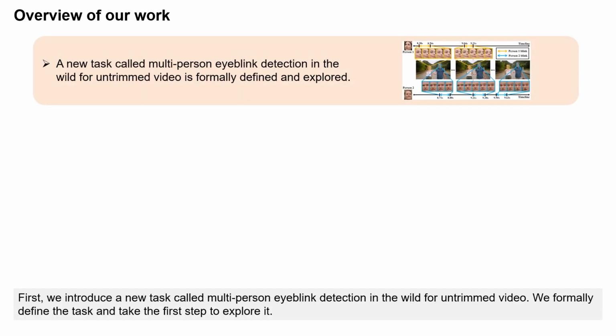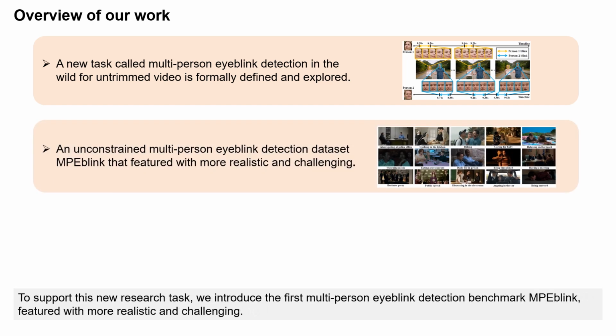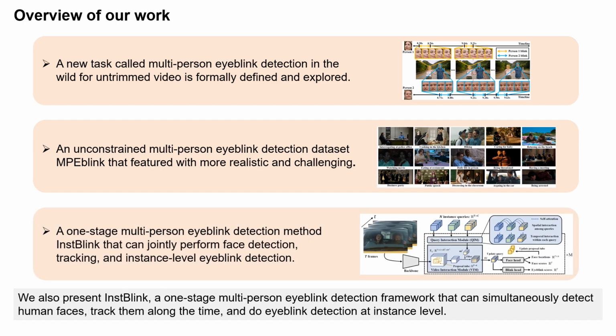Now we will briefly summarize our contributions before going deeper. First, we introduce a new task called multi-person eyeblink detection in the wild for untrimmed video. We formally define the task and take the first step to explore it. To support this new research task, we introduce the first multi-person eyeblink detection benchmark, MPEblink, featured with more realistic and challenging data. We also present InstBlink, a one-stage multi-person eyeblink detection framework that can simultaneously detect human faces, track them along the time, and do eyeblink detection at instance level.